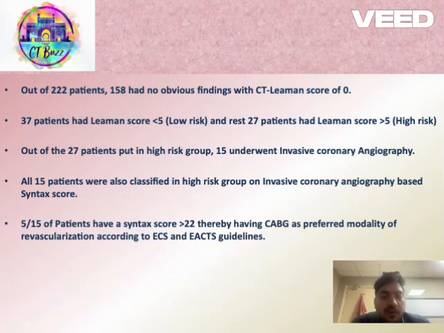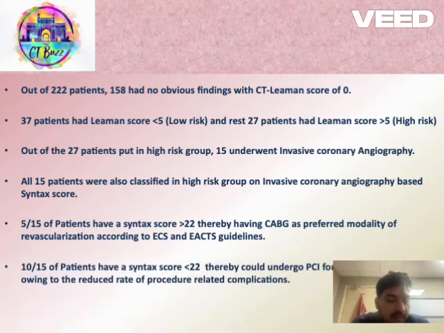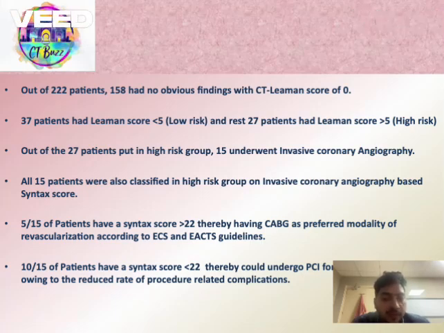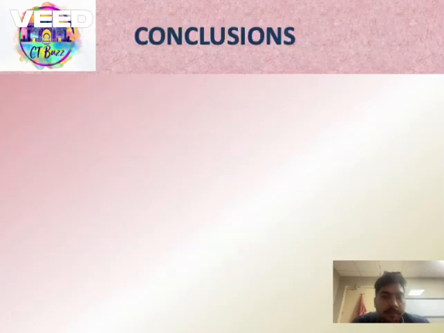5 out of 15 patients have a syntax score more than 22, thereby having CABG as preferred modality of revascularization according to ESC and EACTS guidelines. 10 out of 15 patients have a syntax score less than 22, therefore could undergo PCI owing to the reduced risk of procedure related complications.